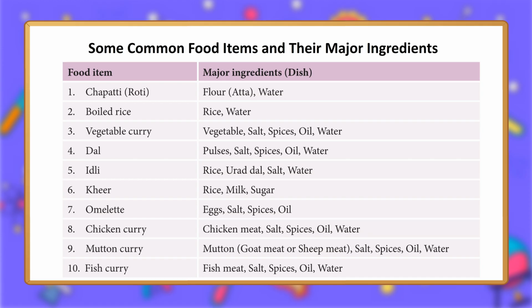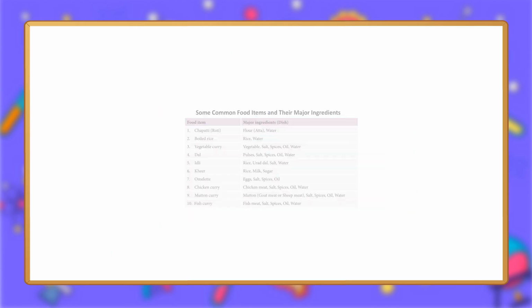6. Kheer: rice, milk, sugar. 7. Omelette: eggs, salt, spices, oil. 8. Chicken curry: chicken meat, salt, spices, oil, water. 9. Mutton curry: mutton, goat meat or sheep meat, salt, spices, oil, water. 10. Fish curry: fish meat, salt, spices, oil, water.